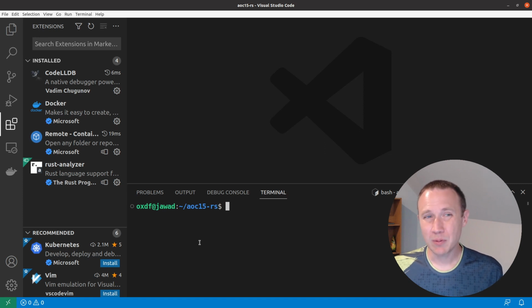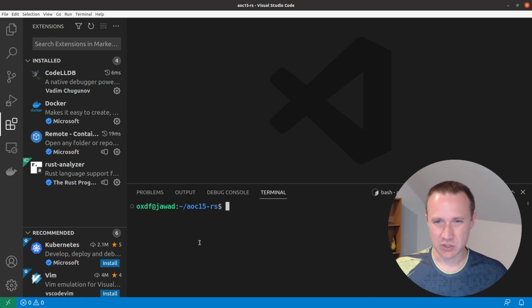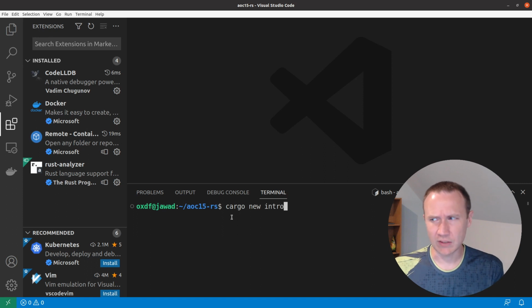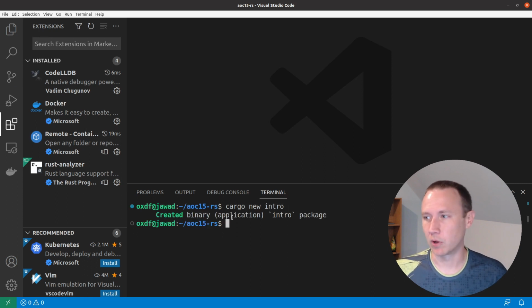Typically here I would start with Hello World, but actually we're going to talk about Cargo, because if you're going to work in Rust, you're going to use Cargo. That's the build system and package manager for Rust. When you install, the instructions in the Rust book will show you how, and it comes with Cargo. So if you see down here, we're in an Advent of Code Rust folder. If I run cargo new, and we'll call it intro, this last one is just the name, whatever we want to call it.